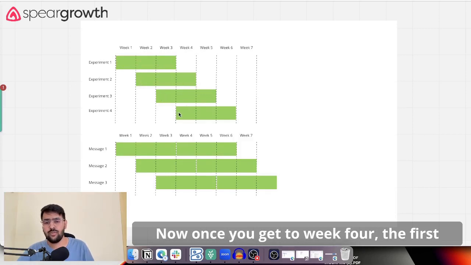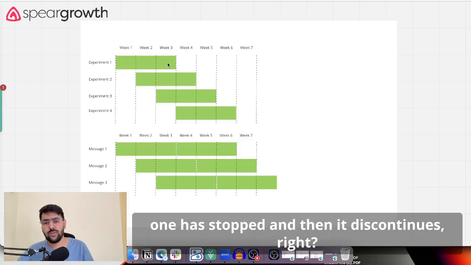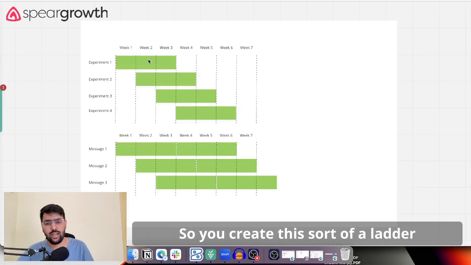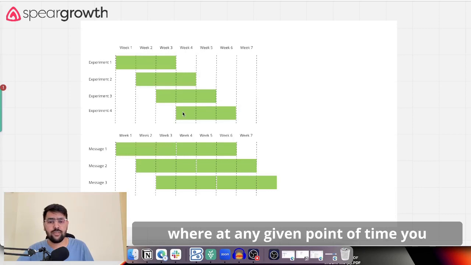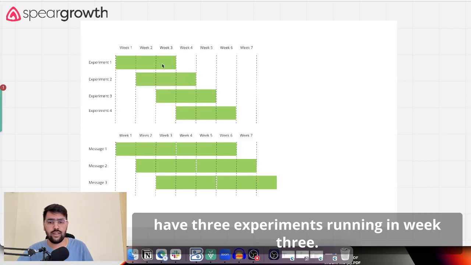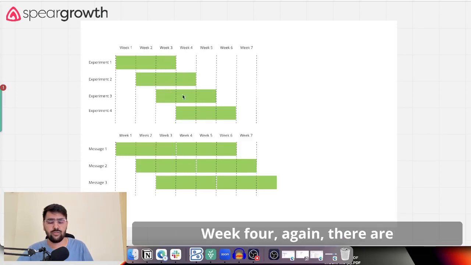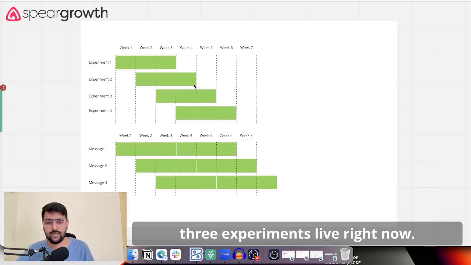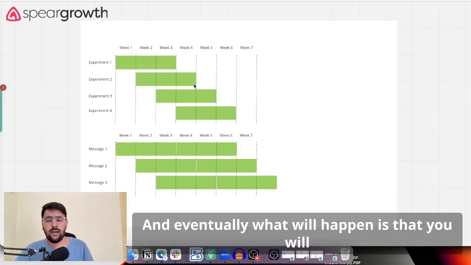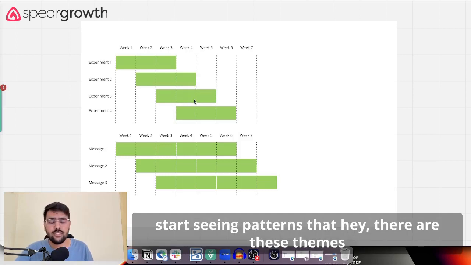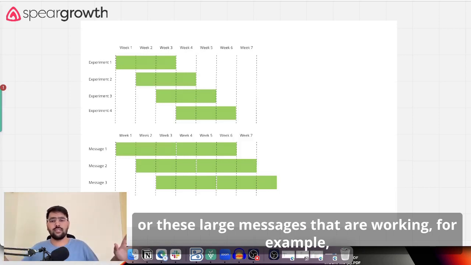Now, once you get to week 4, the first one has stopped, and then this continues. So you create this sort of a ladder where at any given point of time, you have 3 experiments running. In week 3, there are 3 experiments. In week 4, again, there are 3 experiments live. And eventually you will start seeing patterns that there are these themes or large messages that are working.